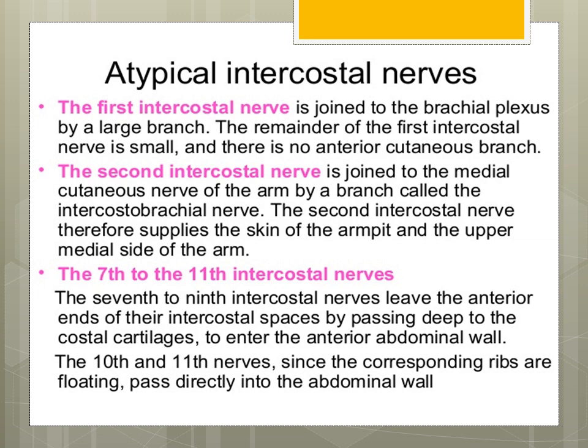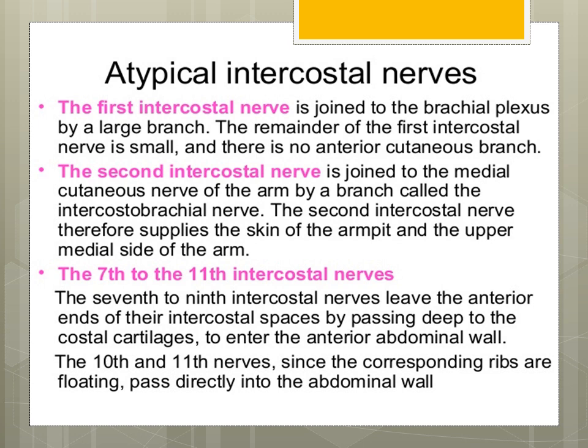The second intercostal nerve is joined to the medial cutaneous nerve of the upper arm by a branch which is called the intercostobrachial nerve. Intercostal means between the costa, between the ribs; brachium is limb, arm. The second intercostal nerve therefore supplies the skin of the armpit or axilla and the upper medial side of the arm, or the lateral and medial aspect of the arm.